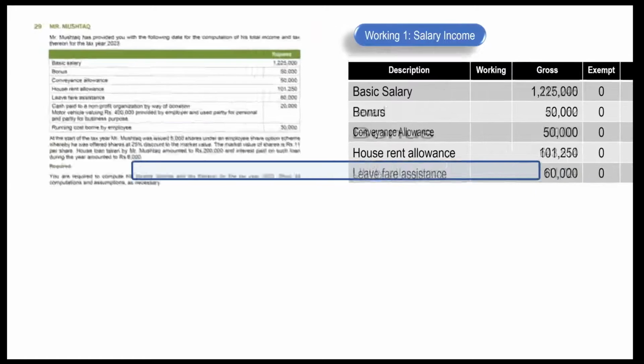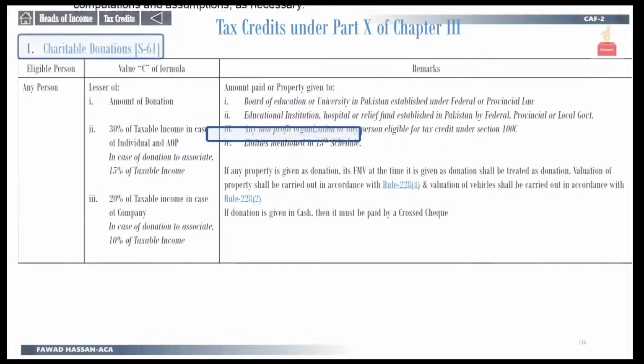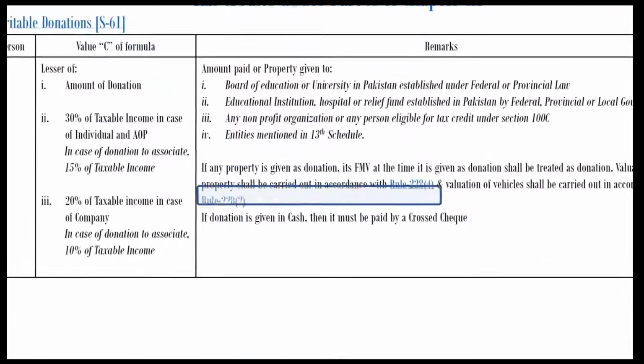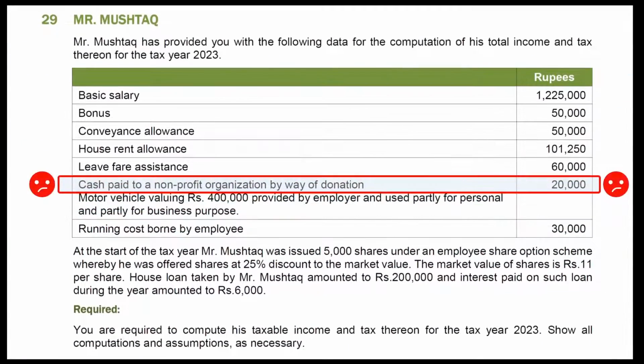Cash paid to non-profit organization as donation. First thing to note is that this is not a cash inflow, hence this cannot be income in any way. If we just recall our notes slides, there is a tax credit for donations given to non-profit organizations. If you want to revise tax credits for donation, a link of relevant video can be seen in description. There is a condition for this tax credit. If this donation is given in cash, then it must be paid by a cross-check. But donation given in question is a cash-paid donation. Hence this information cannot be used to claim any tax credit. It will have no impact on our tax calculation.